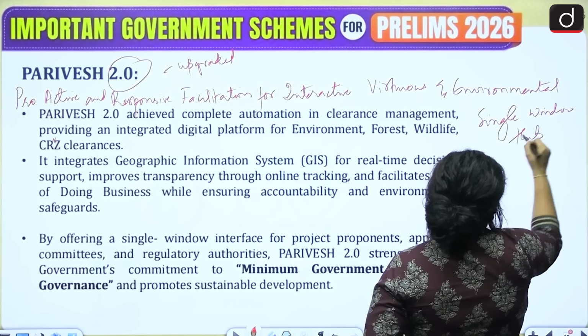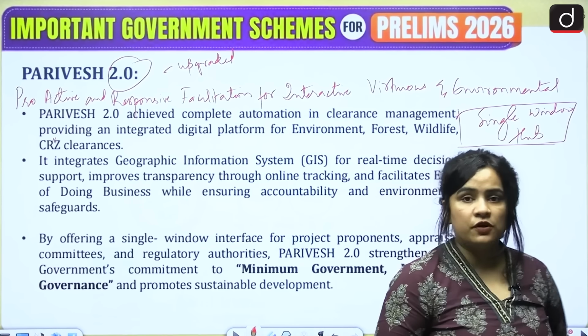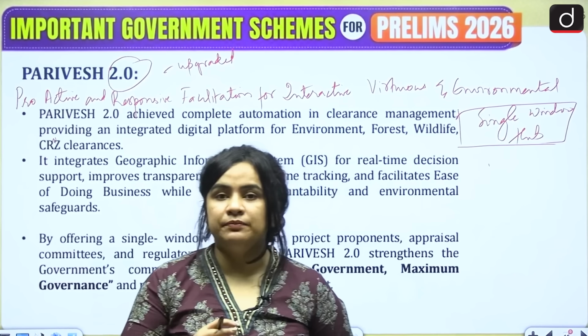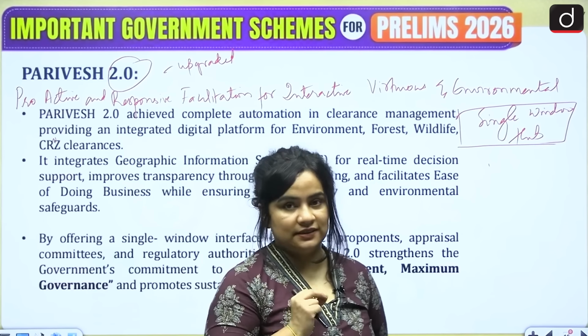So this is a single window hub. What is it used for? It is used for the online submission, monitoring, as well as processing of environmental clearances.